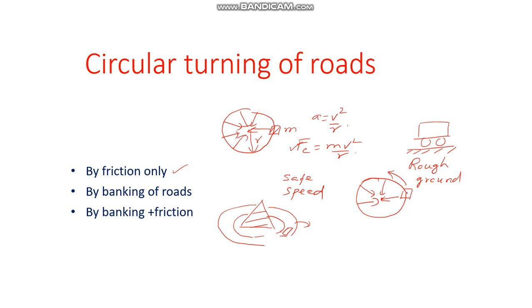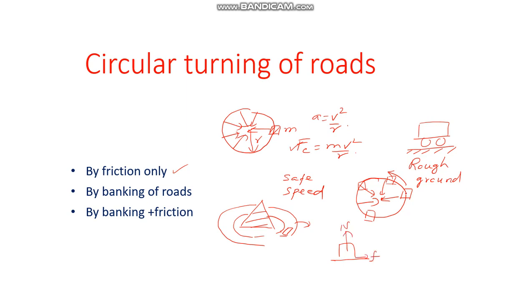How? See, this car is rotating like this. After some time it will be here, after some time it will be here, after some time it will be here. So how do you calculate frictional force? You find out the normal reaction N, and your frictional force will be in this direction.